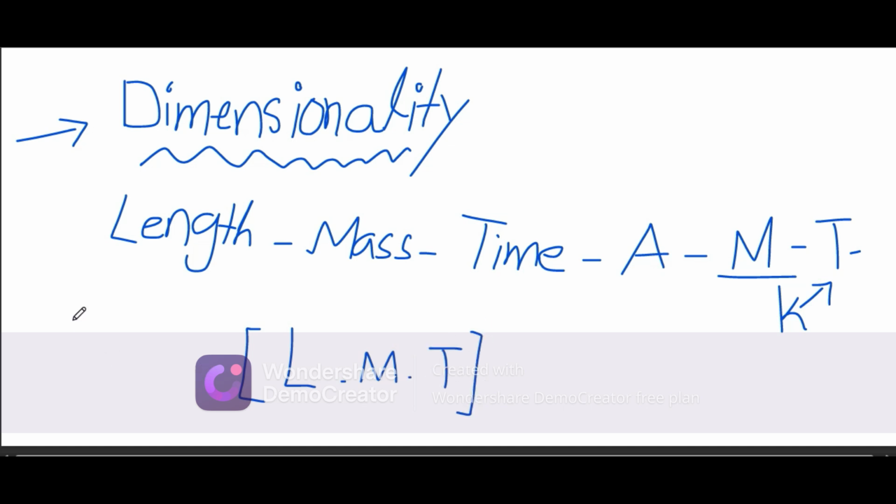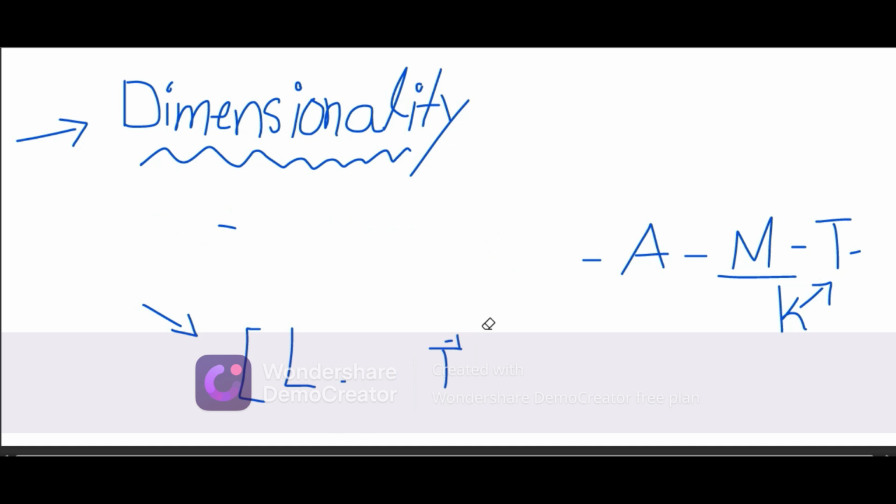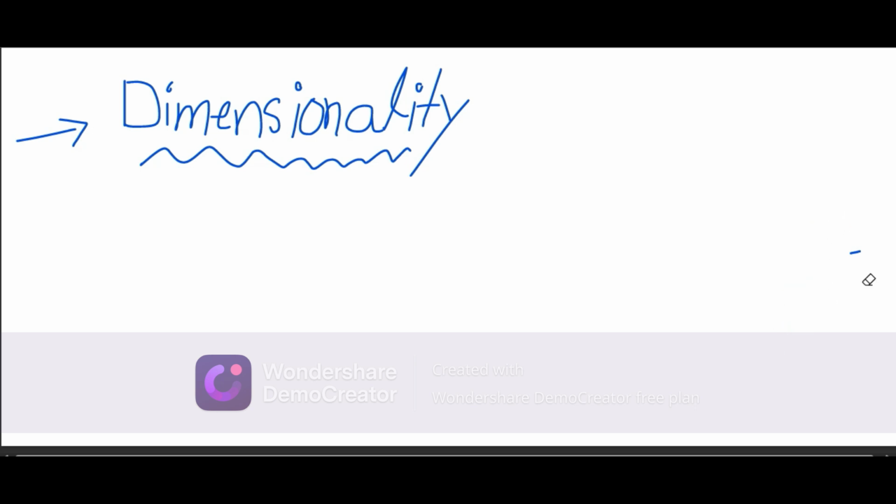For example, there is the formula of speed, that is S upon T, where S means distance, and T is my time, and if I calculate it, my time will be T to the power minus 1. Now how will I do that? You can just check the video on how to form dimensionalities. You can read it in your book, or watch a video. You can understand how dimensionalities are calculated by using several formulas.